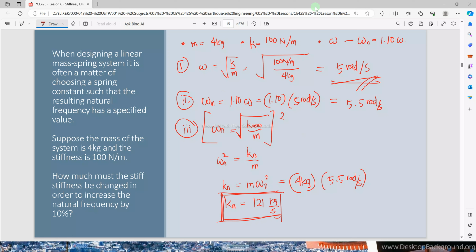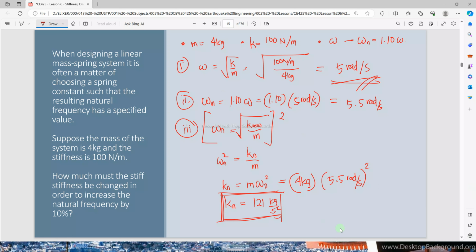I forgot, this is the square. So 4 kilograms times 5.5 squared is equal to 121 kilograms per second squared.